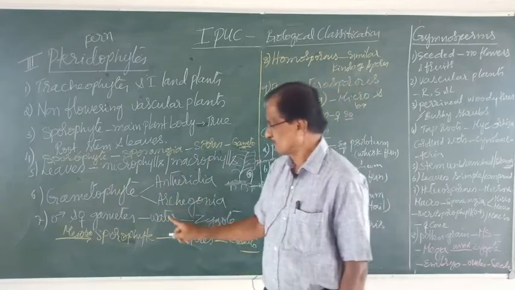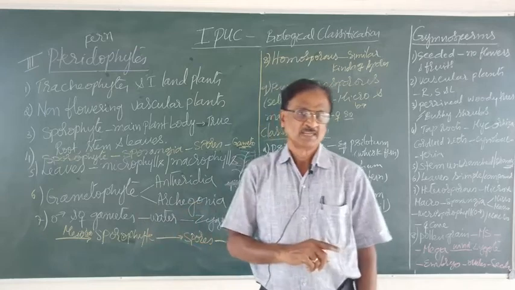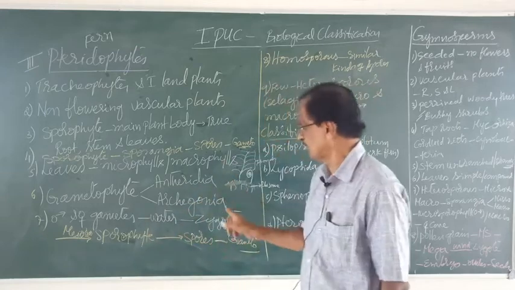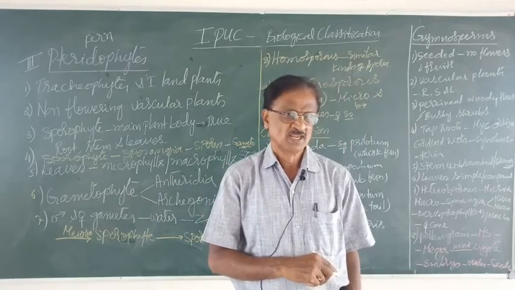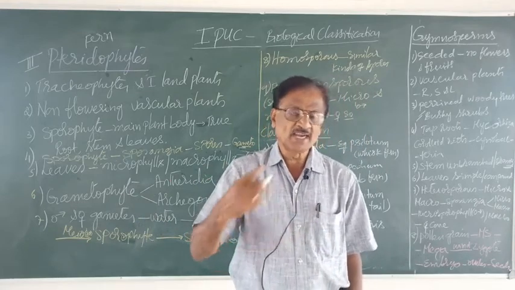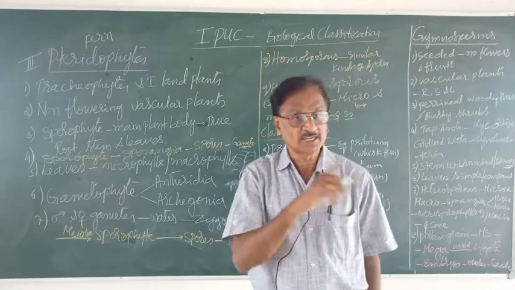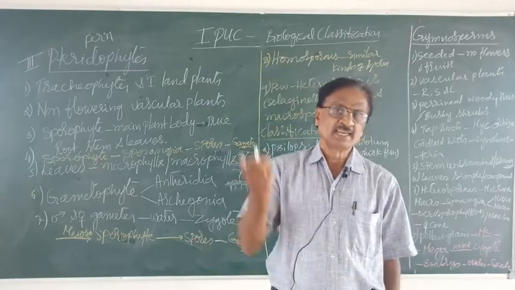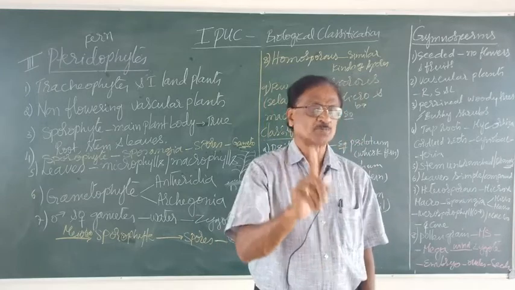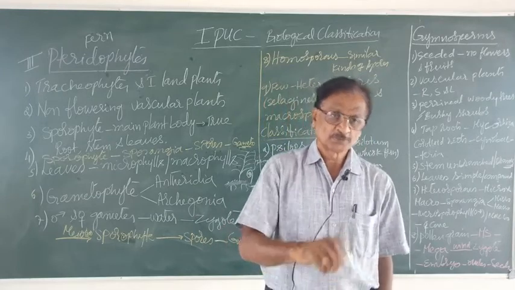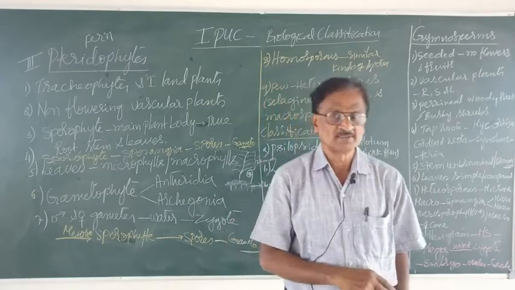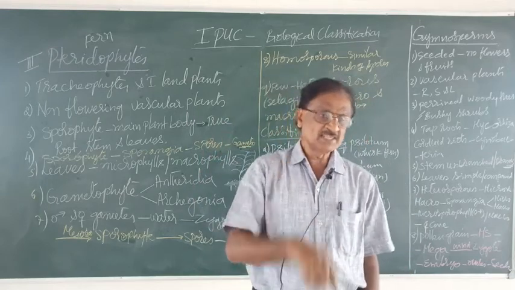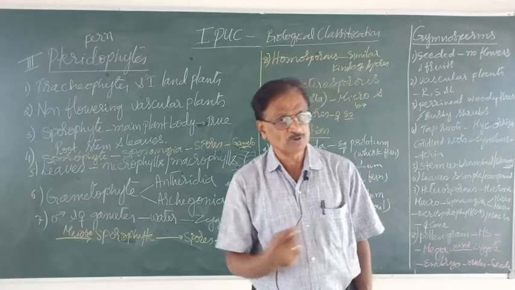It occurs in a water body. That results in the formation of a diploid cell by name what? Zygote. The zygote keeps on dividing mitotically to form a multicellular, diploid sporophyte. The sporophyte bears what? The sporangia, as I said earlier. The sporangia contain what? Spores.